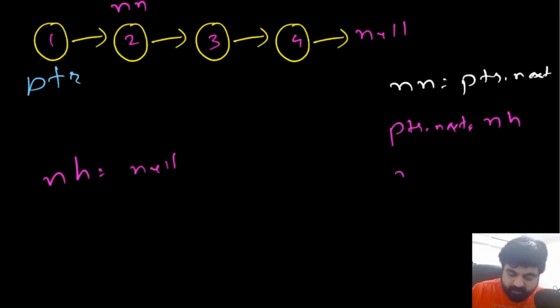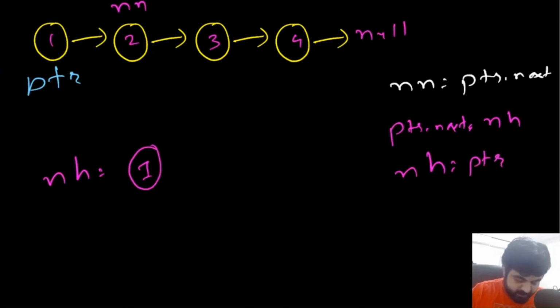Now we need to update the value of the new head. The new head is going to be the existing pointer we are at. So the existing pointer currently is 1. So in this case, the new head is going to be the value of 1. Okay, so let's just mark this value. So new head is going to be the existing pointer value, and in the end we need to move this pointer to the next element. How would we be able to do it? Using this next node, because we already updated the value of pointer.next. So we will need to move the pointer to the next value, which is going to be: pointer is going to move to the next node, so nn. And using these steps, we would be able to reverse this linked list easily.